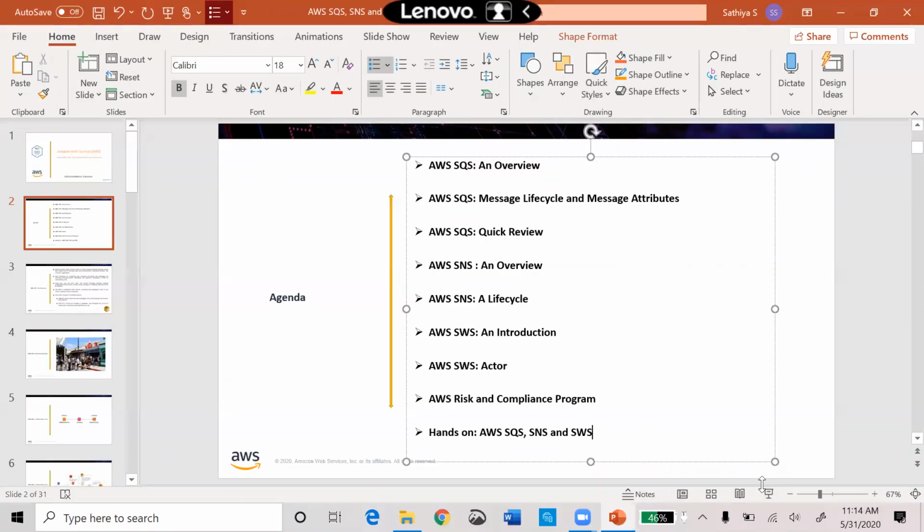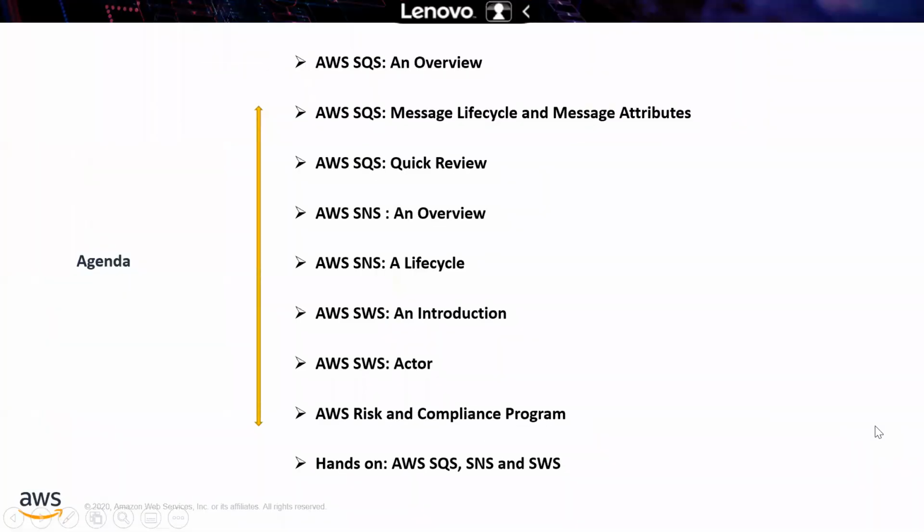We already talked about Simple Notification Service in our third session, when we created a CloudWatch alarm. You may know that when we created it, at that time we used Simple Notification Service.